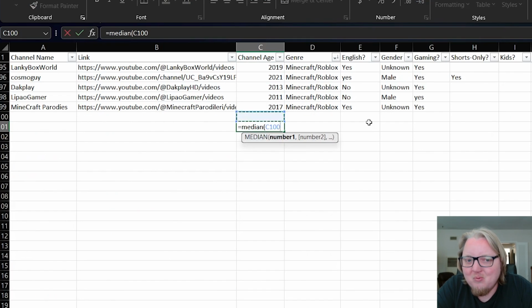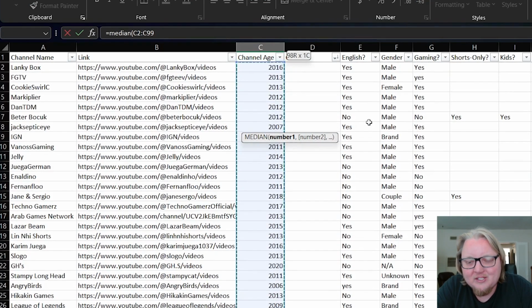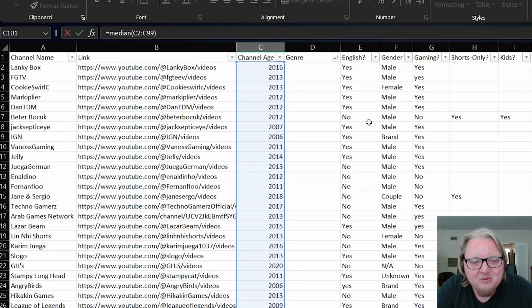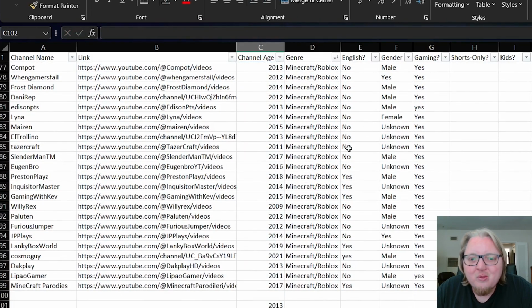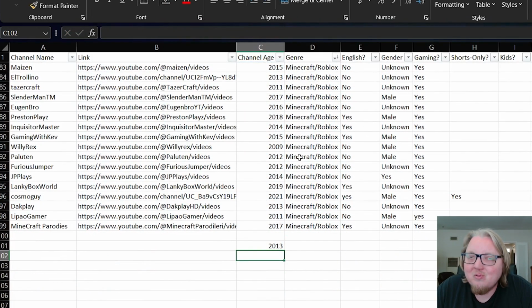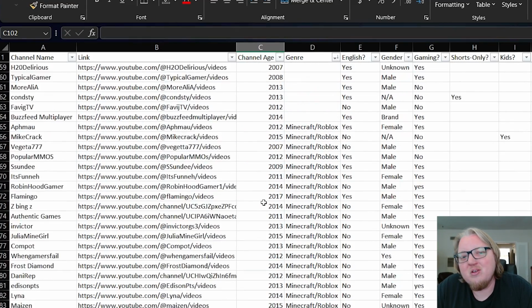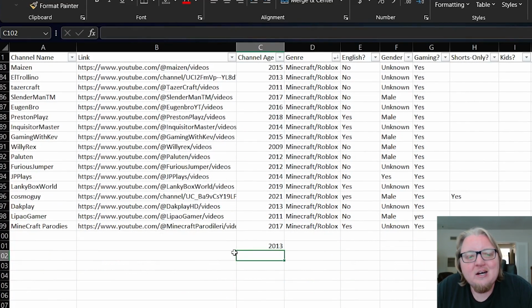So these are the top 100 gaming channels. I corrected all of the bad data. There were some faulty links and faulty info. There's 1 or 2 channels on here, okay, 4 or 5 that fall under gaming that I don't consider gaming channels, and I've accounted for that in the data. But the median, as you can see, because I just did this quick formula, very simple to do.